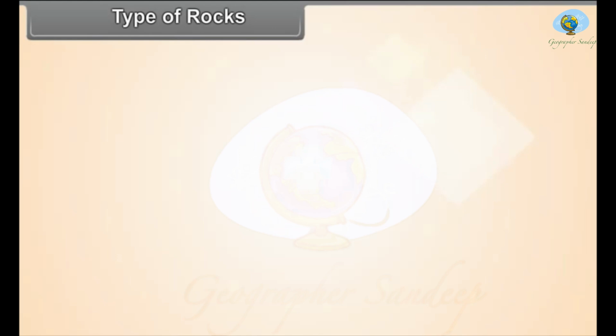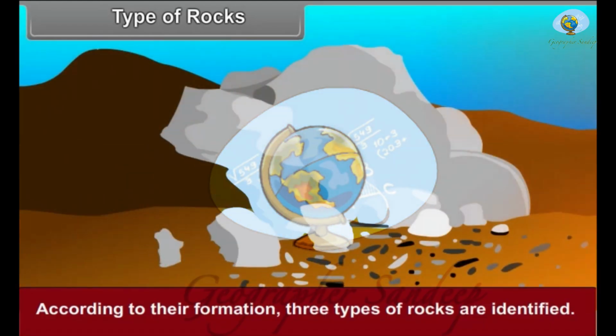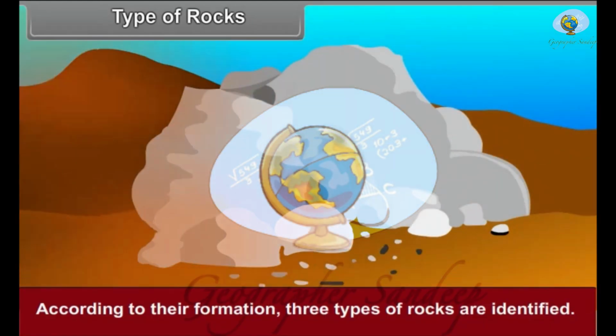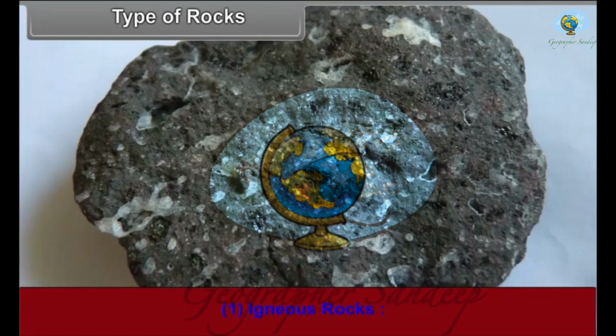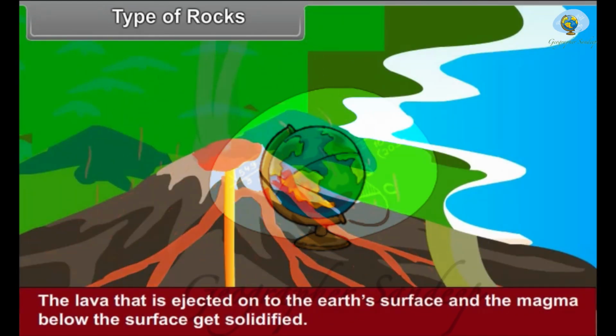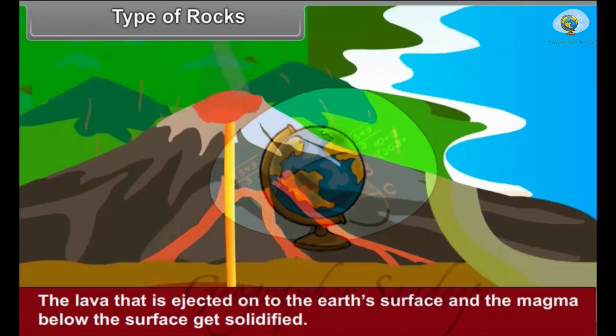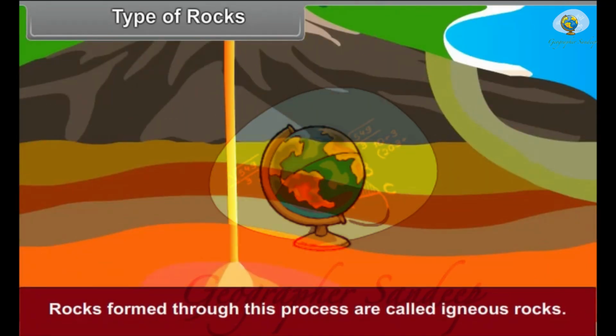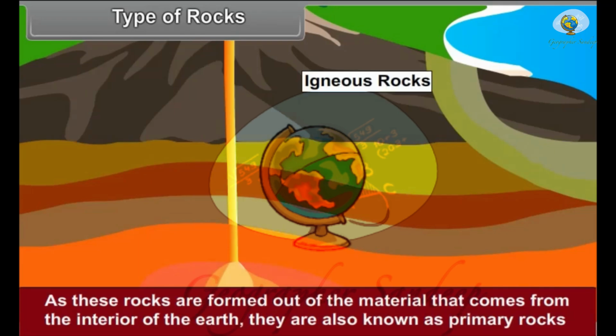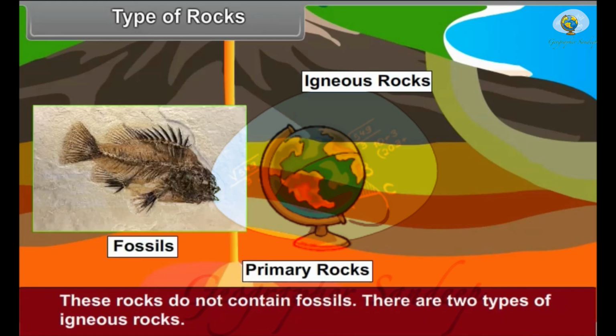Types of rocks. According to their formation, 3 types of rocks are identified. Igneous rocks. The lava that is ejected onto the earth's surface and the magma below the surface get solidified. Rocks formed through this process are called igneous rocks. As these rocks are formed out of the material that comes from the interior of the earth, they are also known as primary rocks. There are 2 types of igneous rocks.